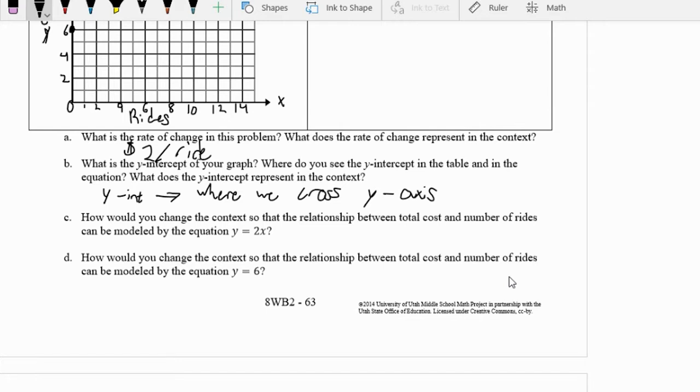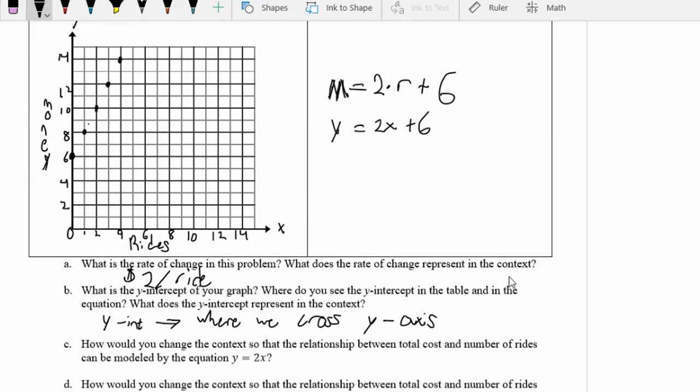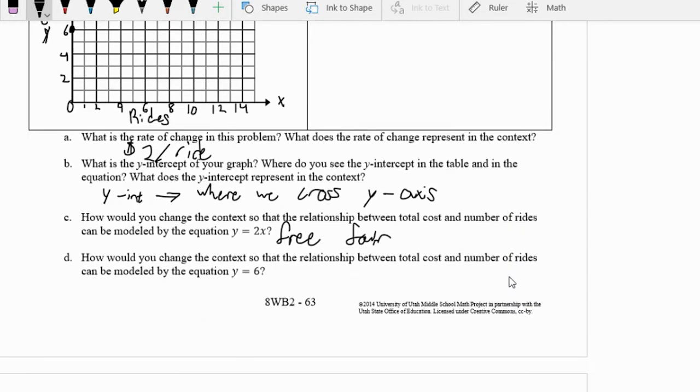How can we change the context so that the relationship between total cost and number of rides can be modeled by y equals 2x? Well, if we wanted to do that, we would have to get rid of this plus 6, which means the fare would have to be free, a free fare. How can we change it so that it could be y equals 6? Well, in order for that to happen, the rides would have to be free. We would have to get rid of that changing amount.